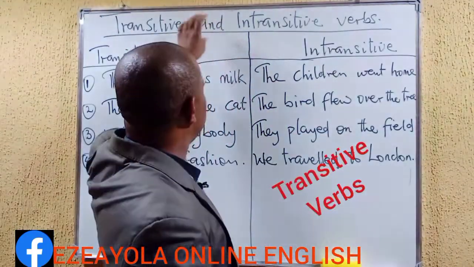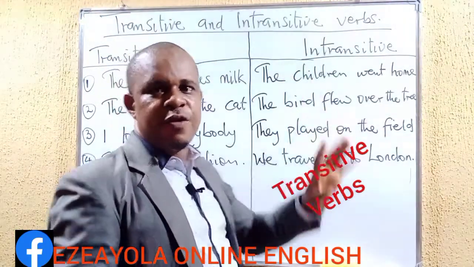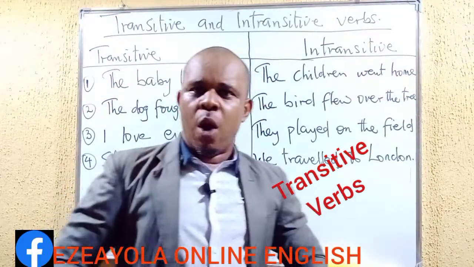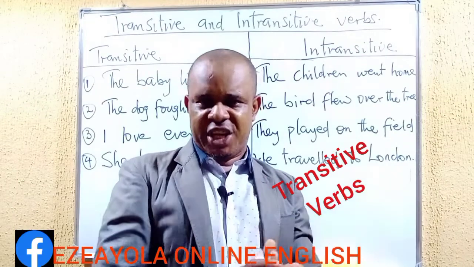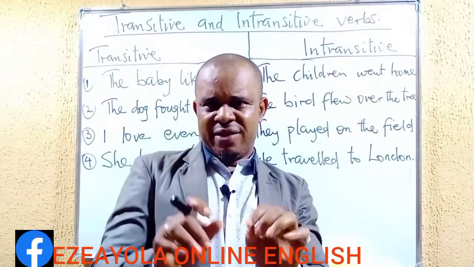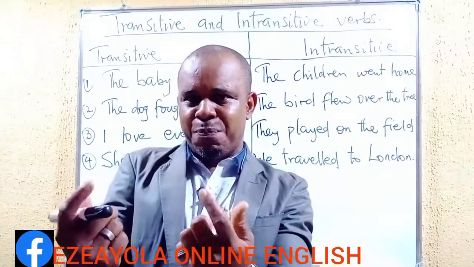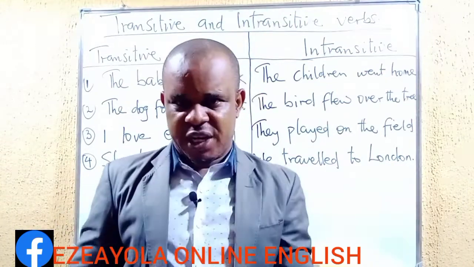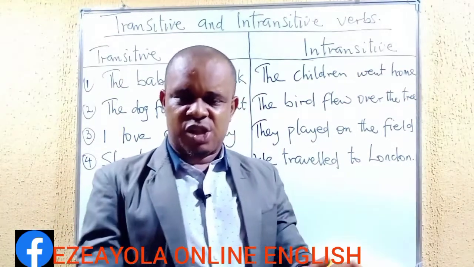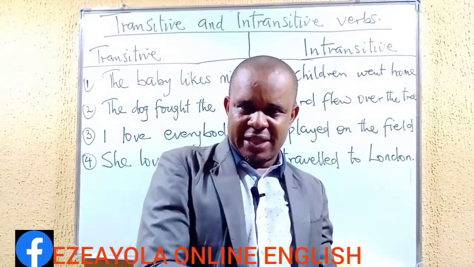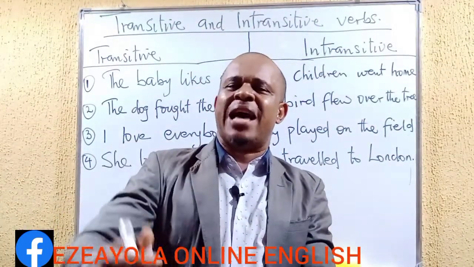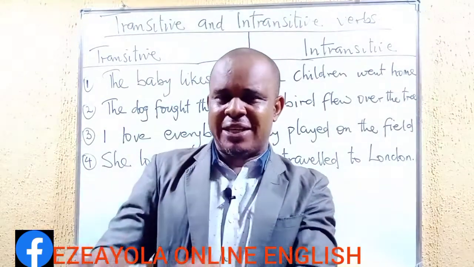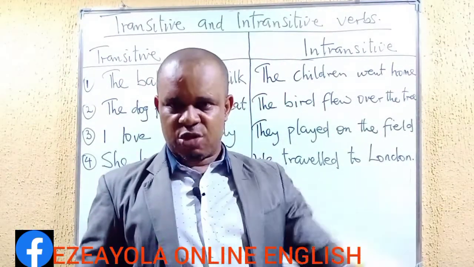Now, let us look at transitive verbs. For the transitive verbs, when we make an expression or we establish a sentence where the verb admits an object, that is, a situation where we have subject, verb, and object, that's when we say that such a verb existing in that particular sentence is a transitive one.